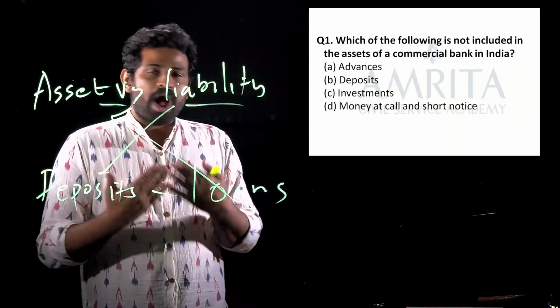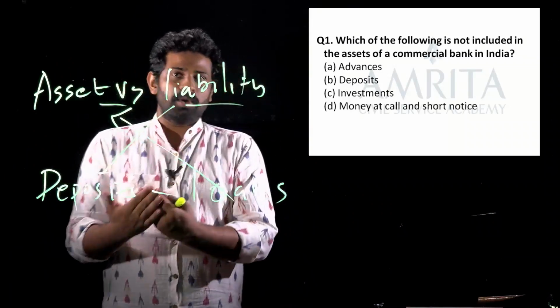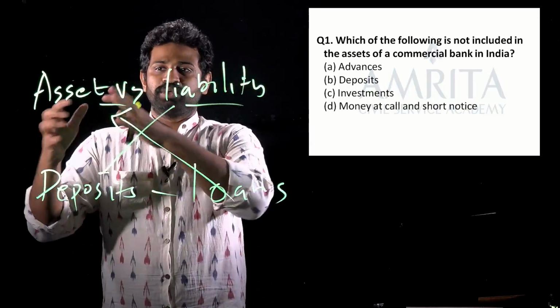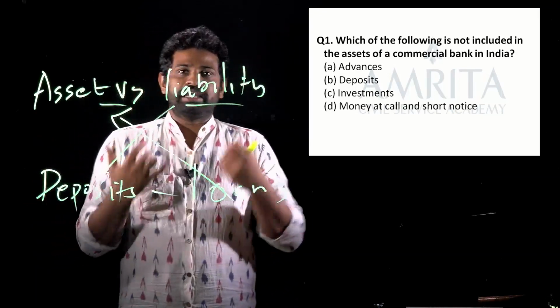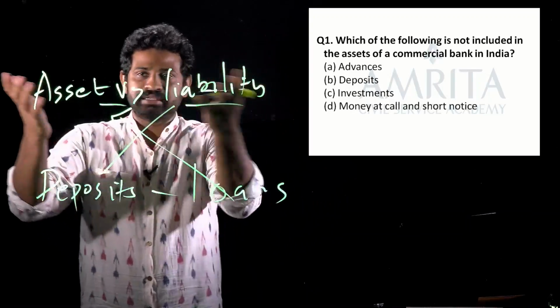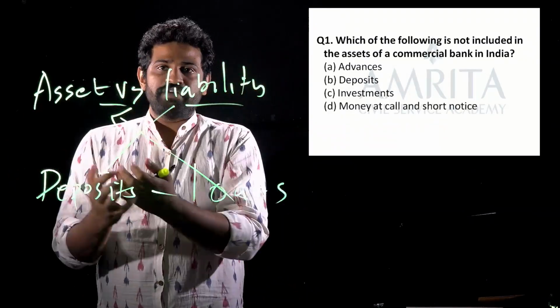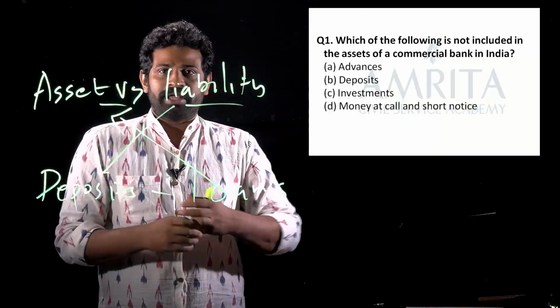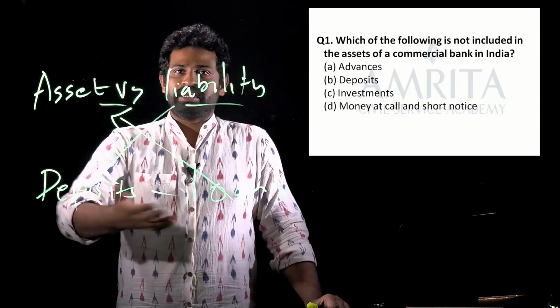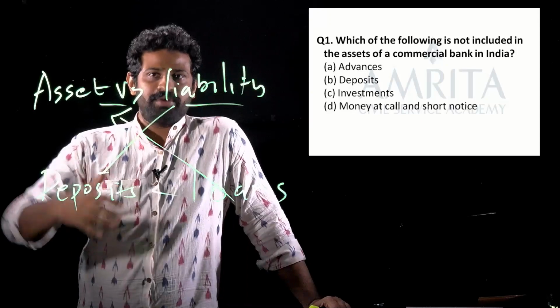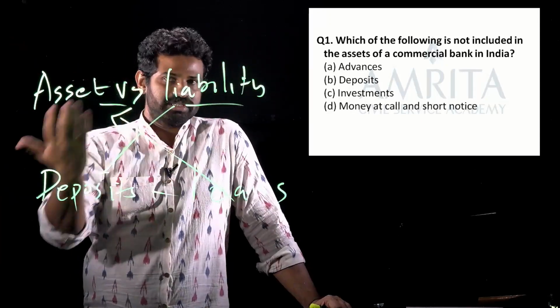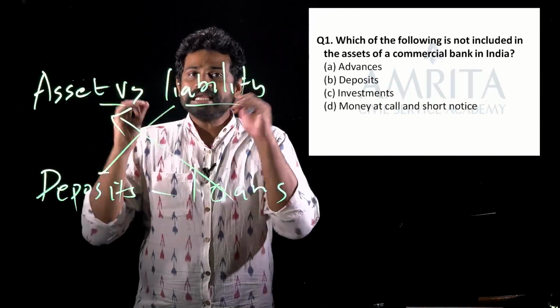But if you can put some thought into it in the exam hall, think of an asset or a liability, since these are basic words, and apply the idea of asset in a banking context. You know that a deposit can't be an asset for a bank because they are supposed to give it out, whereas loans can be an asset. So it is really possible.